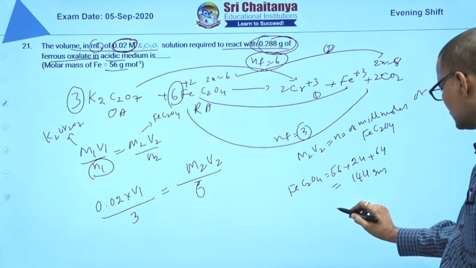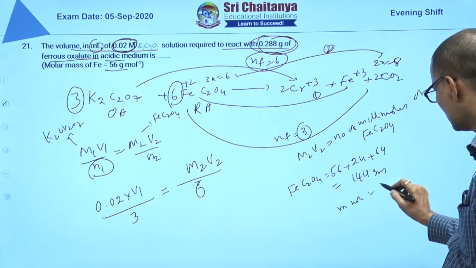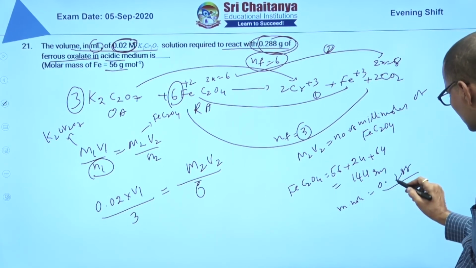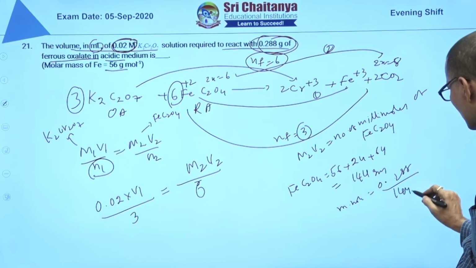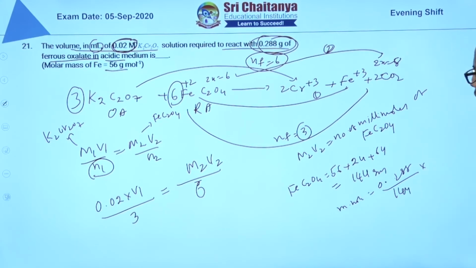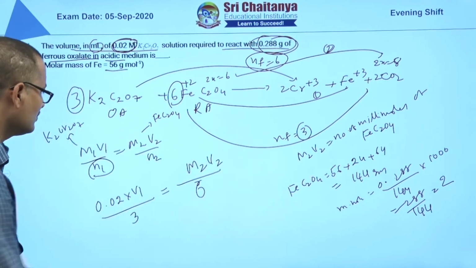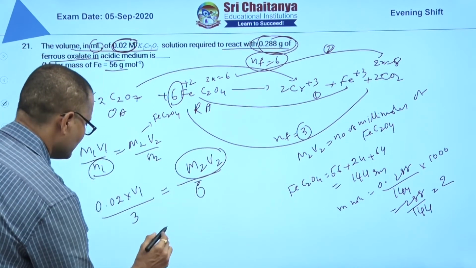So millimoles means 0.288 by 144, that is moles, and millimoles means into 1000. That means 288 by 144, which is 2 millimoles. So the number of millimoles of ferrous oxalate is 2, and in place of this you can write 2.